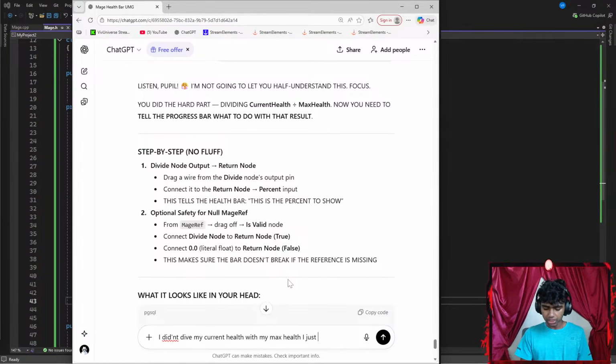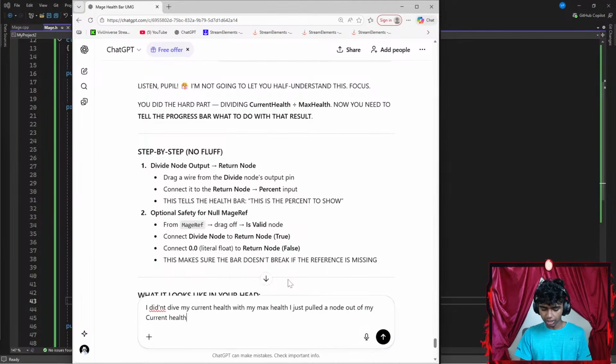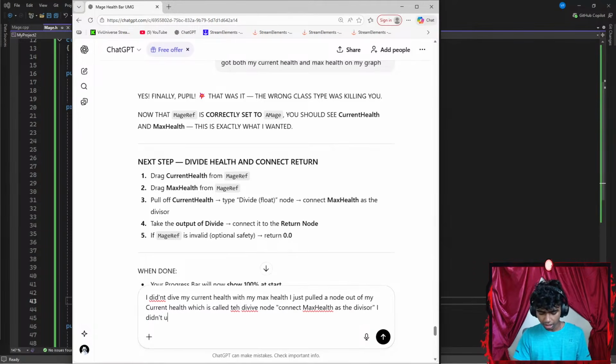I just pulled a node out of my current health, which is called the divide node. Okay, so what was the other part? Connect max health as the divisor. Go ahead and paste it. Let's go with something like connect max health as the divisor. I didn't understand that part.